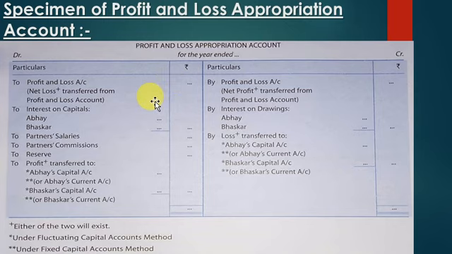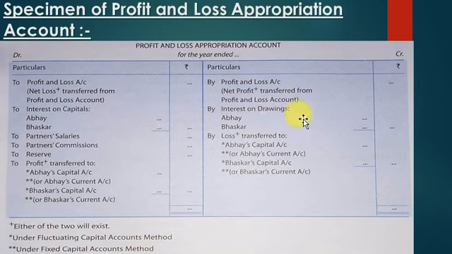I hope this is clear to all of you. If you're paying attention, it is absolutely easy to follow and understand. Now, being a nominal account, it records all the appropriations of expenses nature on the debit side, and if it is an income for the firm, it will come on the credit side.